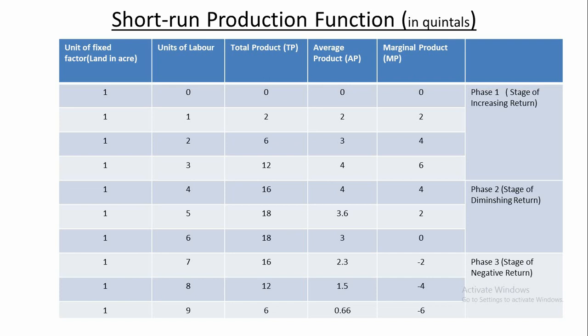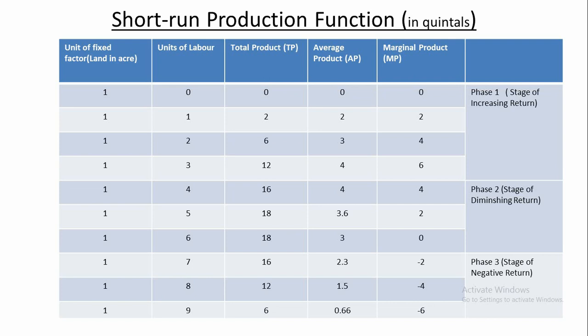When the sixth unit of labor is applied to the fixed land, total product remains constant at 18 quintals, no increase. Average product further falls to 3 quintals. Marginal product becomes 0. Okay, nothing. Marginal product of labor becomes 0.